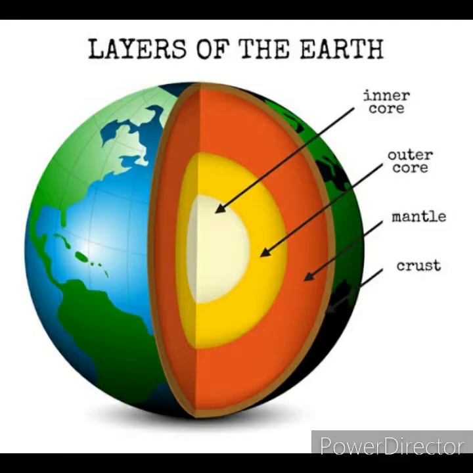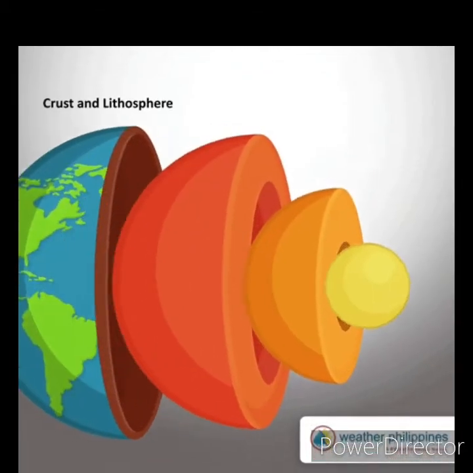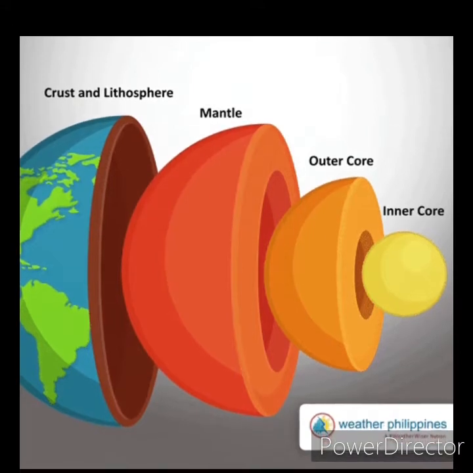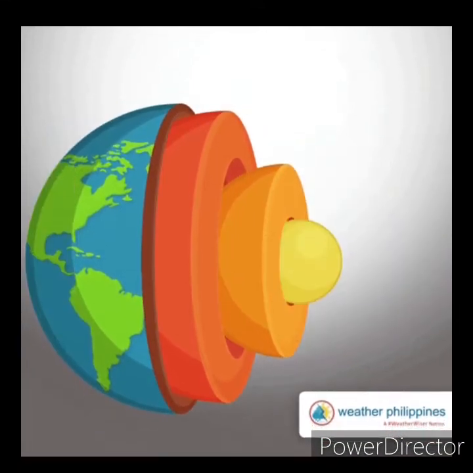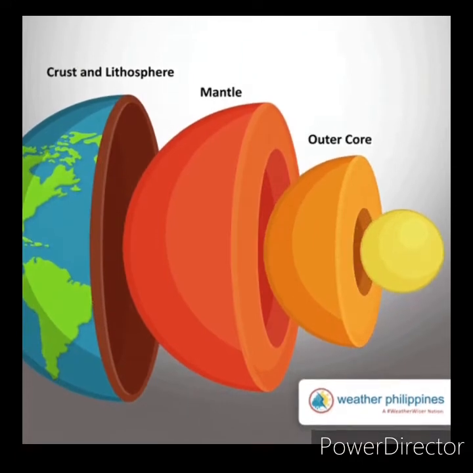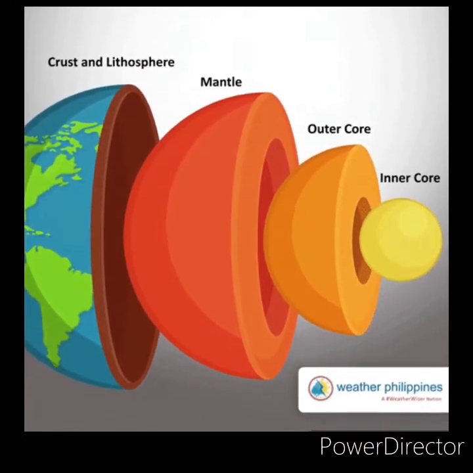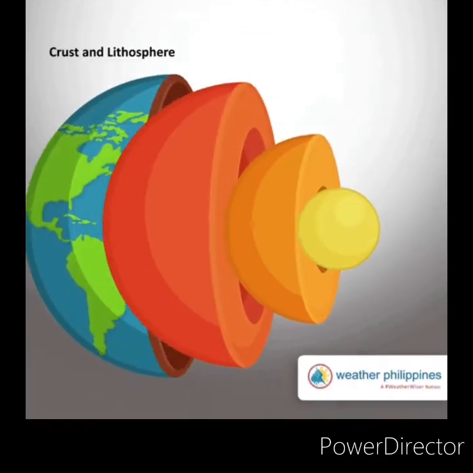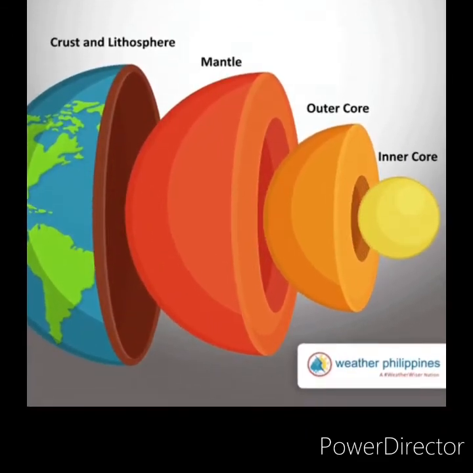Now you should know about the structure of the earth. We are going to learn first about the outer surface of the earth, and after that everything else. First we will learn how the earth is structured. The earth is divided into the crust, mantle and core. Crust is the upper layer of the earth, the mantle is the second layer, and the core is the inner part of the earth.